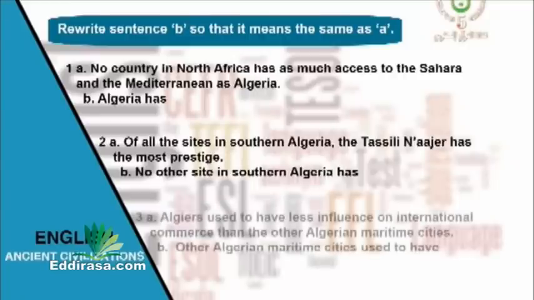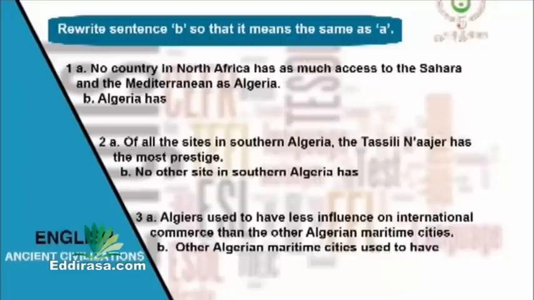And the last one, Algiers used to have less influence on international commerce than the other Algerian maritime cities. Complete the sentence starting with other Algerian maritime cities used to have, and complete the sentence.